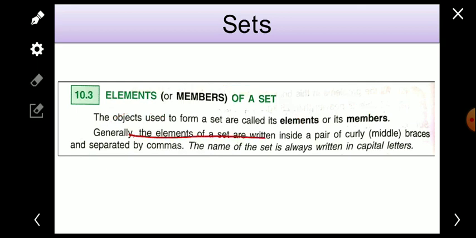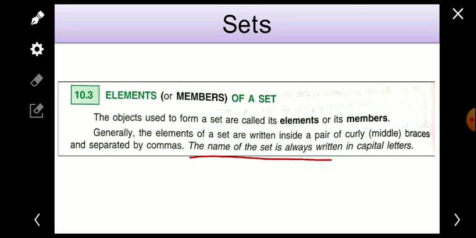Generally the elements of a set are written inside a pair of curly brackets, separated by commas. Each and every element of a set is separated by commas. You will see the example, and we will understand it better when we get the example.